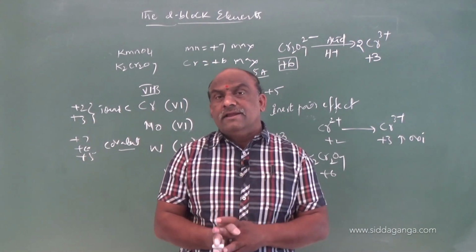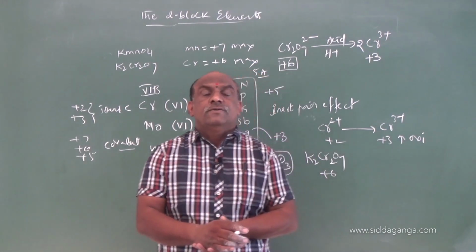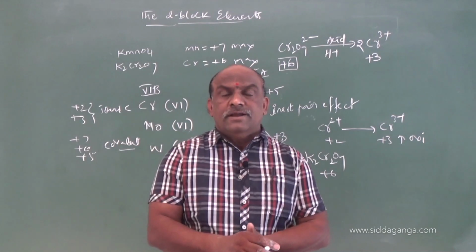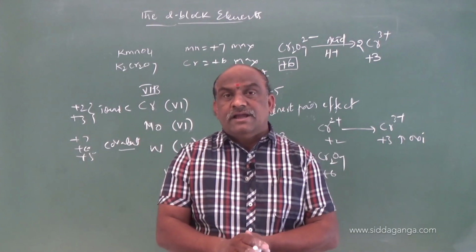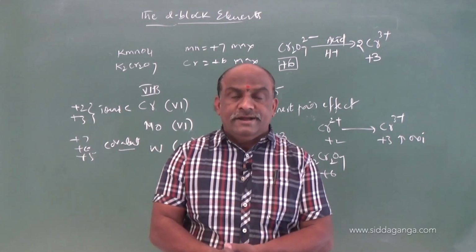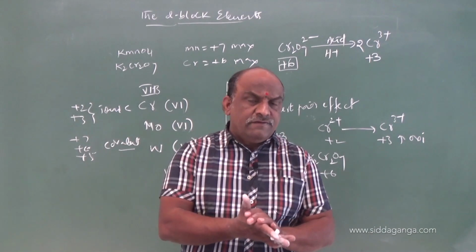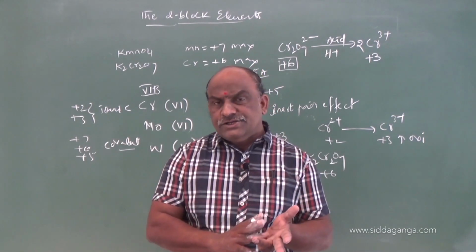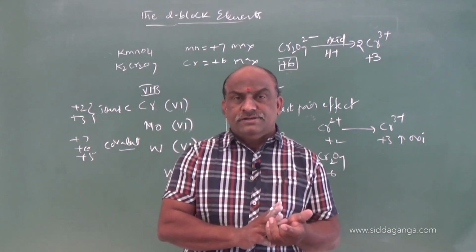We can calculate electrode potentials with respect to the enthalpy of atomization, enthalpy of ionization and enthalpy of hydration. The sum of these three enthalpies is what we use.